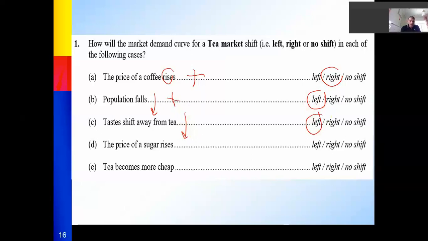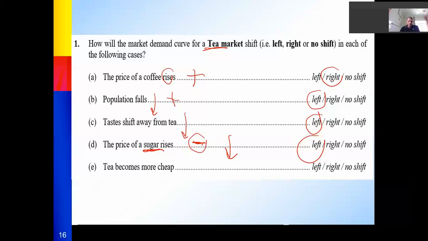Now I'm talking about the price of sugar. What is the relation between sugar and tea? They are complementary goods, so I have a negative relationship between them. If the price of sugar rises, what will happen to the demand for tea? It will be less, because you need to buy tea and sugar at the same time. Most people prefer to drink tea with sugar. It looks like tea becomes more expensive for you, because you need tea with sugar and the sugar price rises. So sugar rises, and the relation is negative, meaning demand goes down. Shift to the left.